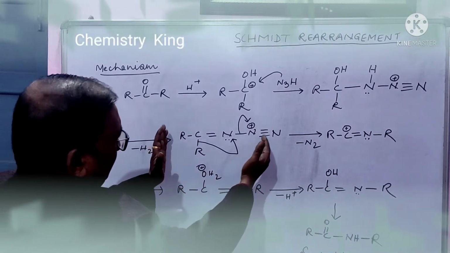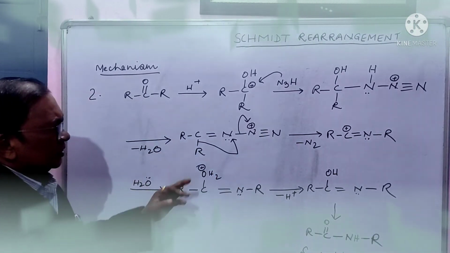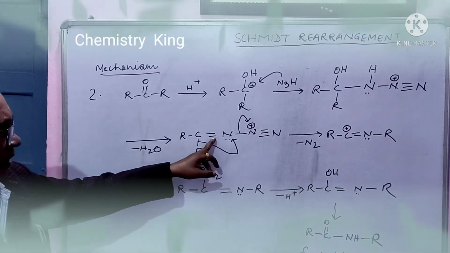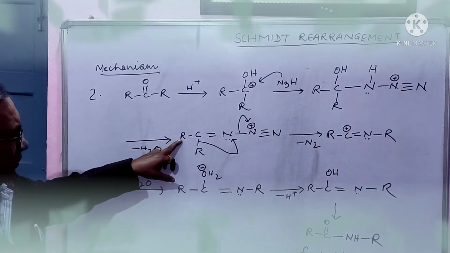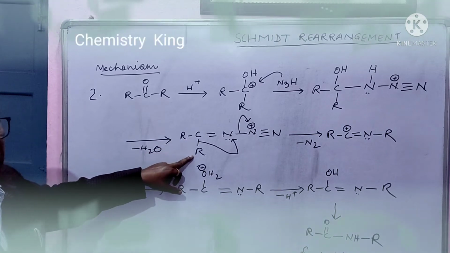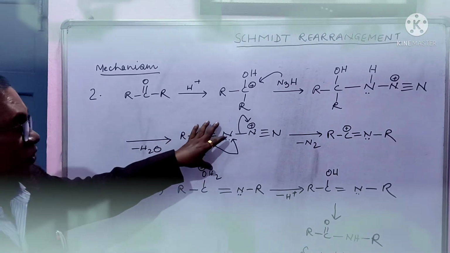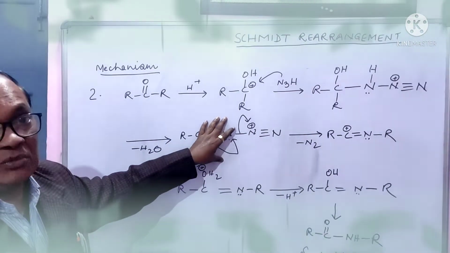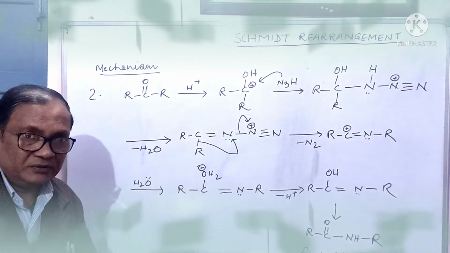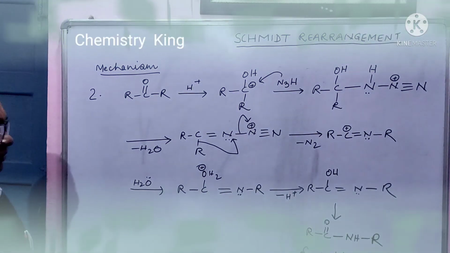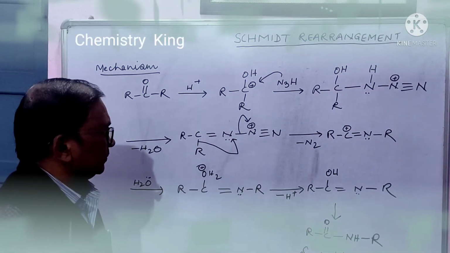And focus on this species. If carbon nitrogen is double bond and if these two alkyl groups are different, then you will get here two isomers. We will discuss later on, just after a few minutes. First of all, let us see it.